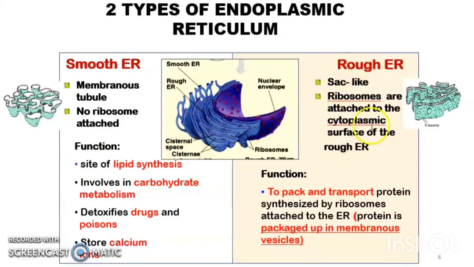While for rough endoplasmic reticulum, its function is to pack and transport protein synthesized by the ribosomes attached to it. The protein is packaged up in membranous vesicles. Why? Since the structure of rough endoplasmic reticulum has ribosomes, and the function of ribosome is as the site for protein synthesis. So apa yang rough endoplasmic reticulum ni akan buat? Dia akan pack and transport protein synthesized by ribosome, packaged in membranous vesicles.